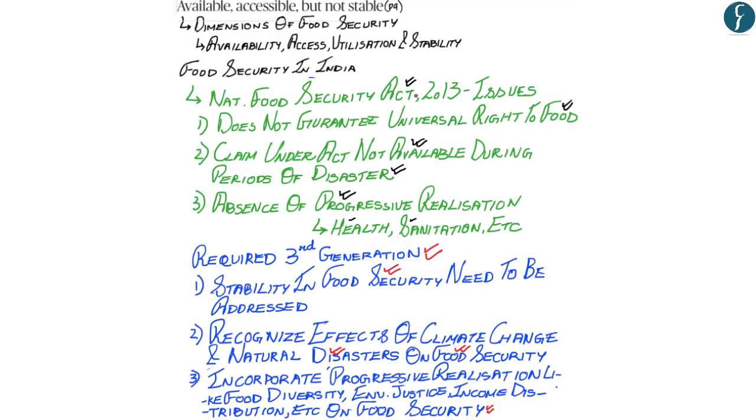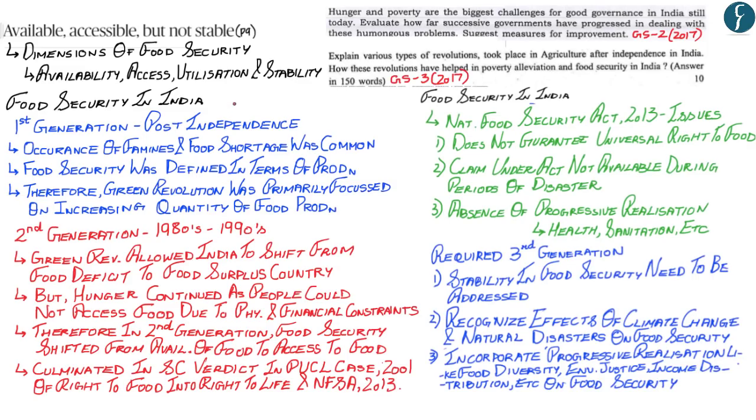So, now hopefully, with this, you understand the focus of this article that food security requires the realization of availability, access, utilization, and stability of food in India, and it is after this that India can successfully implement the idea of right to food. Now, hopefully, up till here, you've understood the four dimensions of food security that have been highlighted by the author. And moreover, you also understand the three generations of food security that have been explained by the author. And so, now with this, we move on to the next article.